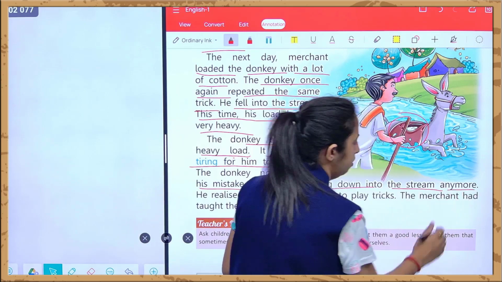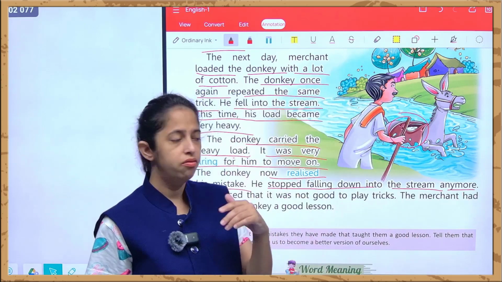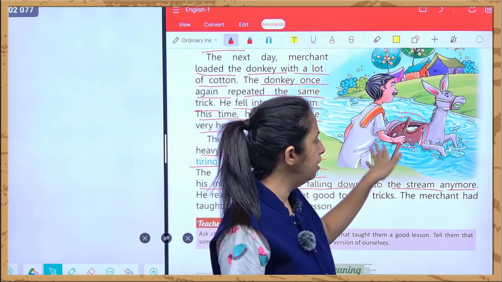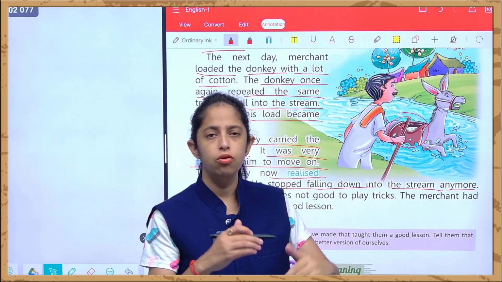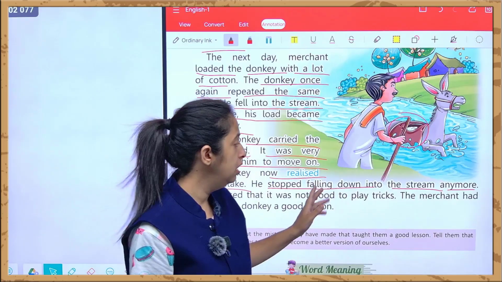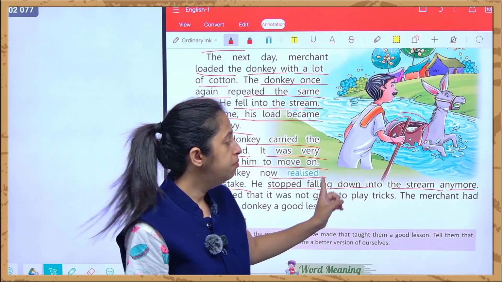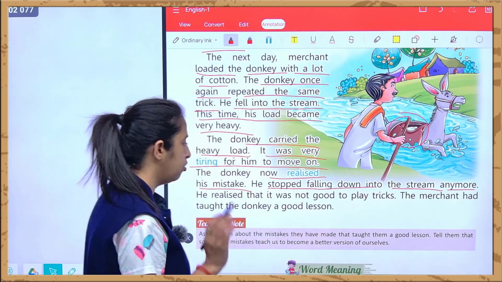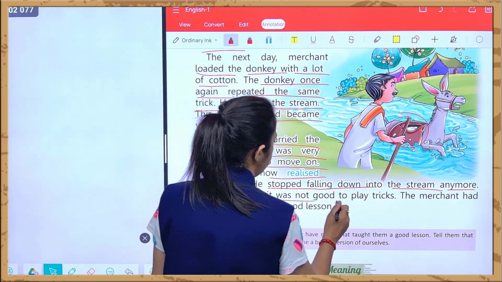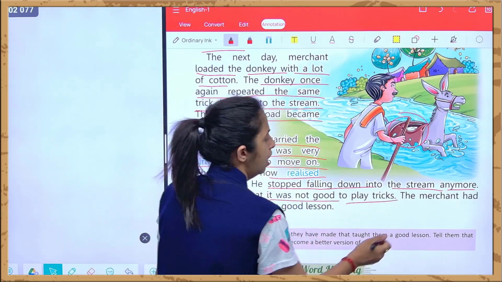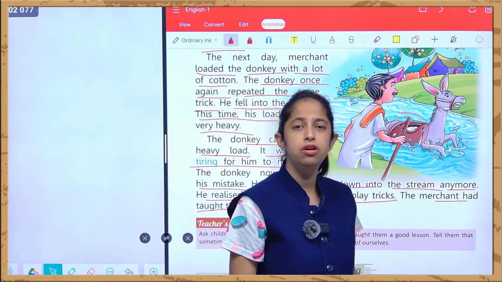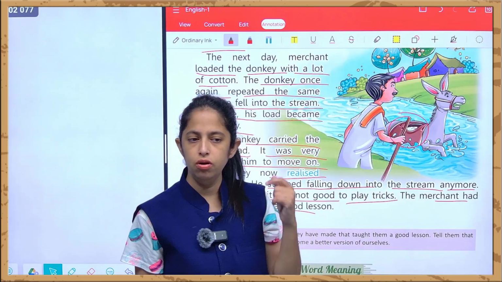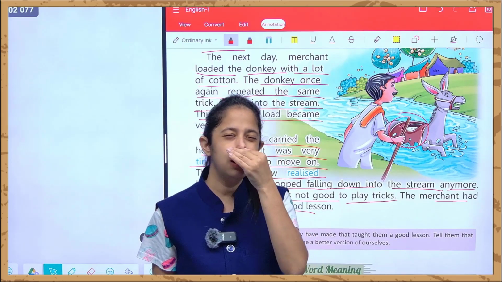he stopped falling down into the stream anymore. अब आगे से whenever his merchant was taking him to carry the load from one village to another, now he did not repeat the same mistake. Because he realized that it was not good to play with tricks, and the merchant had taught the donkey a good lesson. And the merchant, with this trick, taught a good lesson that we should not trick anyone.